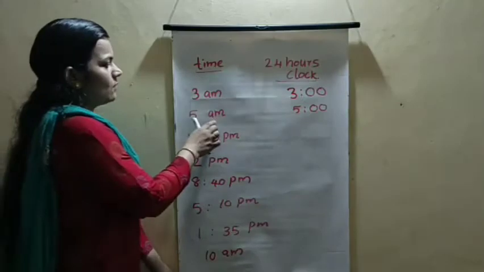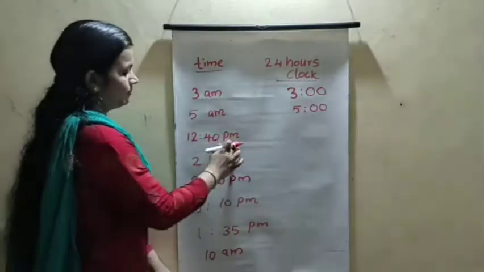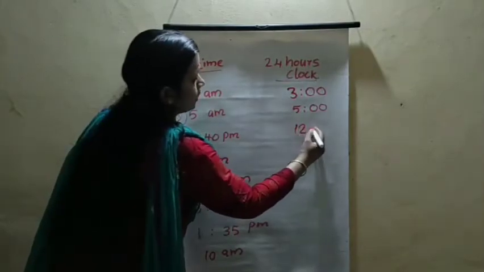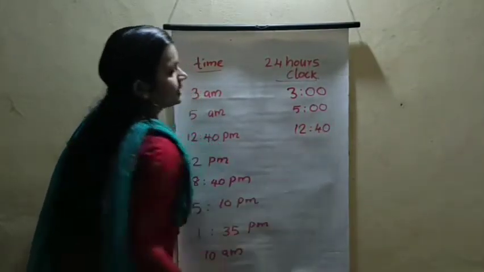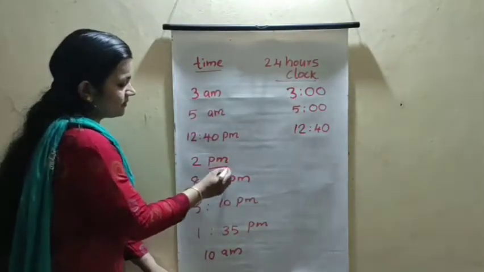Then 5 AM is 5 hours. 12:40 PM, this is the same. Then we can write afternoon, 12:40. Like this, you are right. Okay, 2 PM, you see.